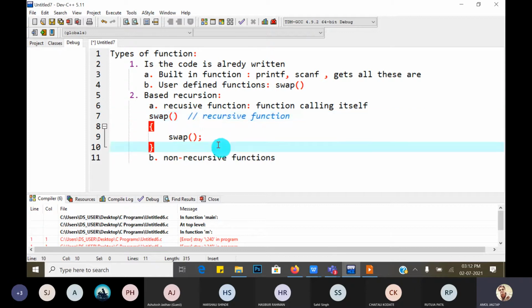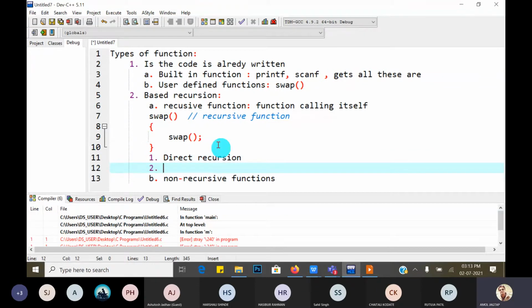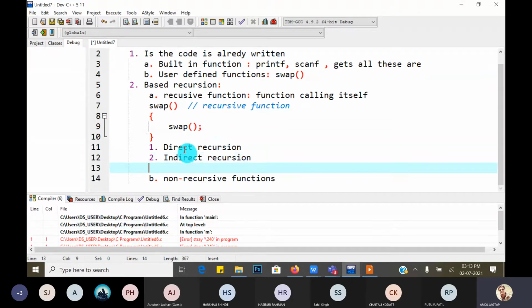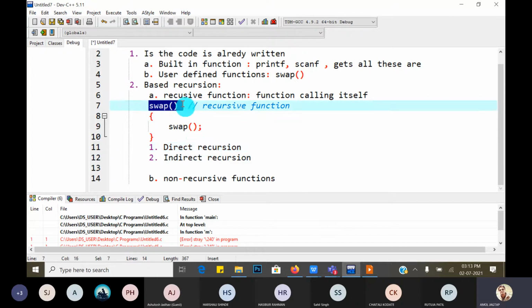Again, these recursive functions are of two types: direct recursion and indirect recursion. So there are two types of recursive functions, that is, direct recursive function and indirect recursive function. What is meant by a direct recursive function? Here the swap function calls swap inside the body of swap. So it is called a direct recursive function. And what is meant by indirect?